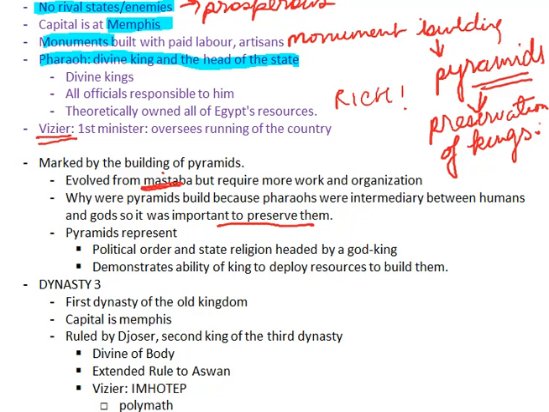So pyramids, what are they representing? They're representing political order and state religion headed by a god king, and they're demonstrating the ability of the king to deploy resources to build them. They could go as far as deploying resources that might otherwise be used for something else just to build them. This is how important these pyramids were.